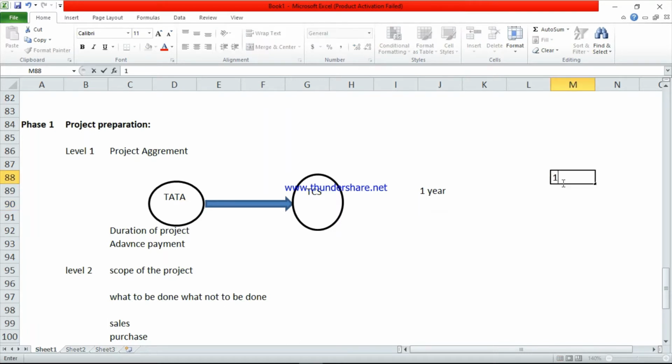Suppose they accepted to implement the SAP for 7 lakhs dollars. If they fail to implement the project on time, TCS has to pay a penalty. Around 50,000, they can reduce the money. So duration of the project means if TCS accepted 1 year, within 1 year they have to complete the project. If not, the Tata Group company can deduct the money. So this is related to the level 1 project agreement.